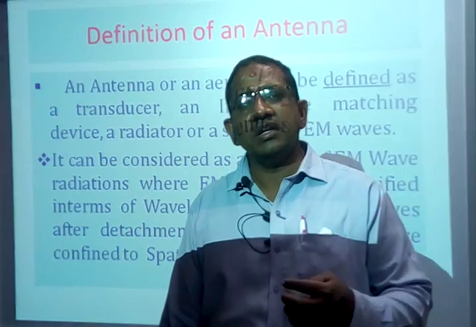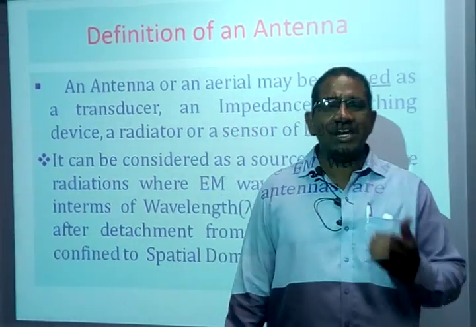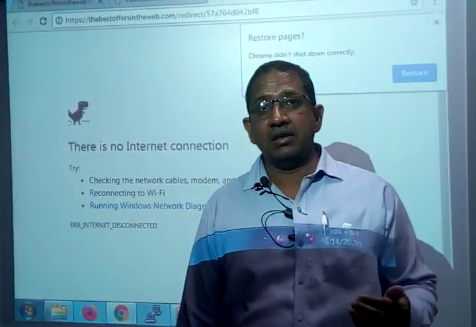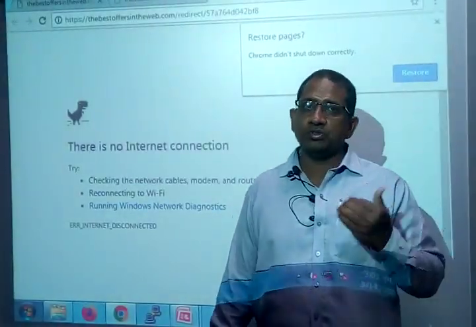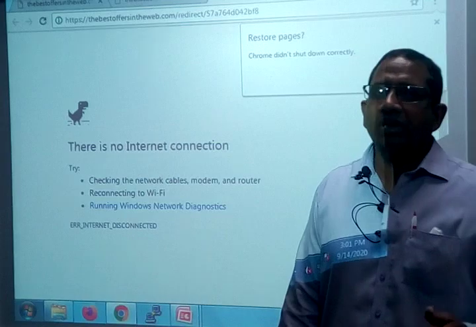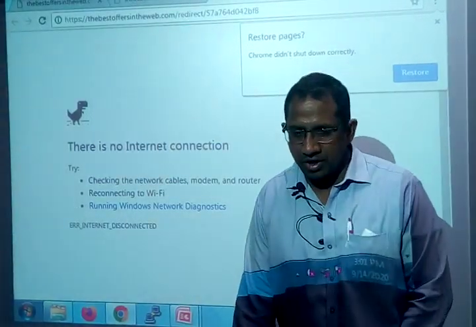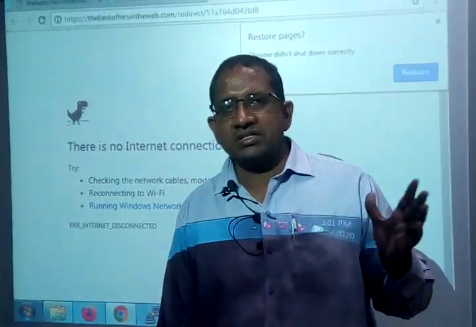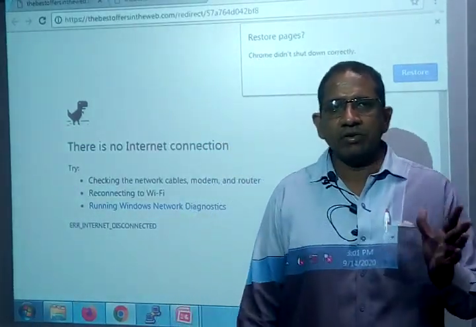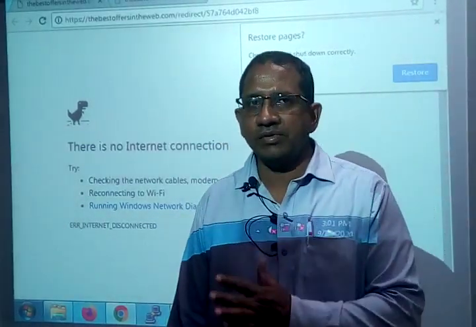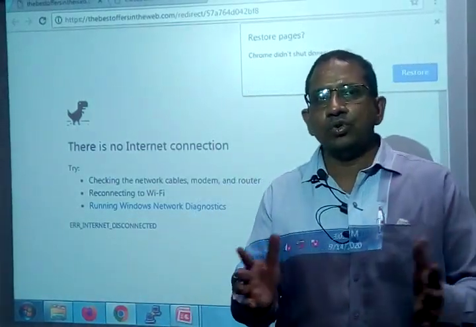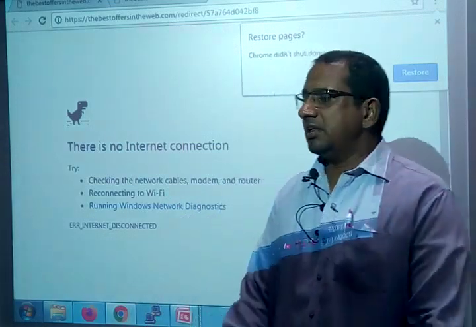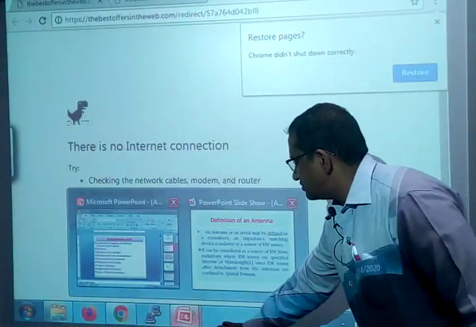We define a signal in terms of frequency when it is electrical in nature. When the wave is an EM wave, then we describe that wave in terms of its wavelength. That is why it is a very, very important point. What is wavelength? Wavelength is the distance travelled by a wave between two crests or two troughs, or two maximas or two minimas. The distance travelled by the wave is known as the wavelength for us.